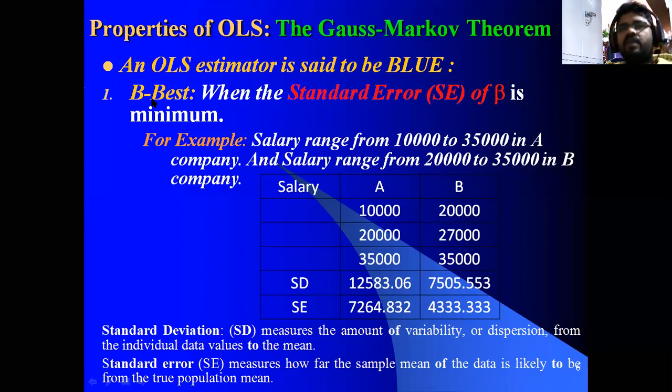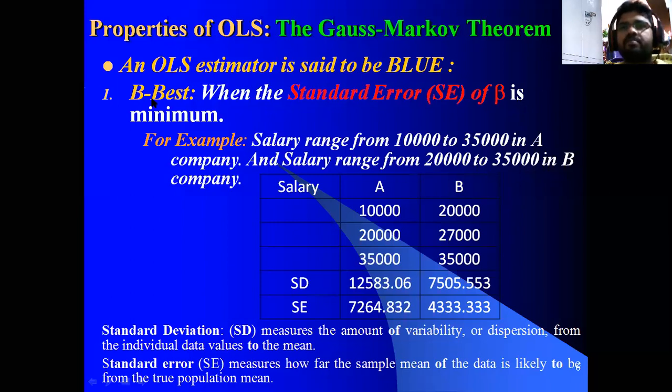For example, when we are estimating the beta value, we need to find out the standard error of beta, for example, in order to do the t-test, to test whether a particular variable is significant or insignificant. We can write that t is equal to the coefficient of beta divided by the standard error of beta. When the standard error is minimum, we get a higher t value.